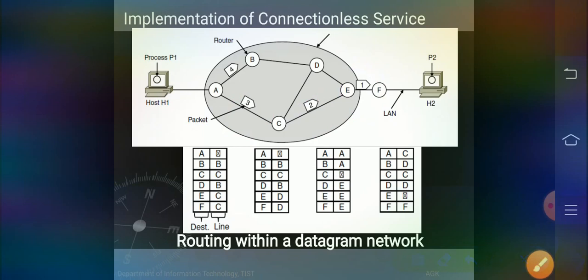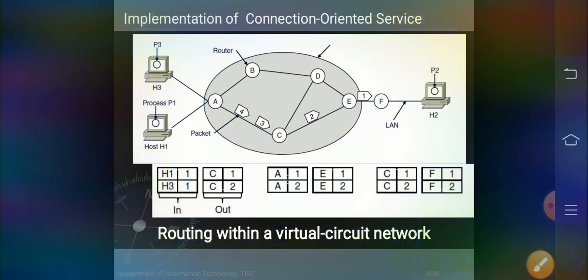Next we'll go for the implementation of connection oriented service. What is connection oriented service? In connection oriented service, a path from the source router to the destination router must be established before any data packet can be sent.